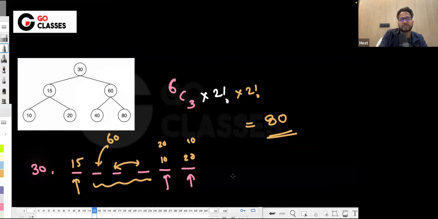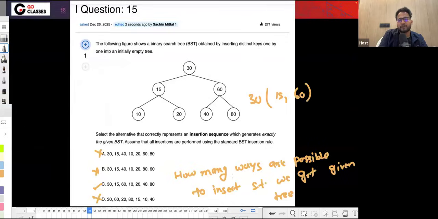Great. So this kind of variation is also possible for a simple question. There are 80 possible ways to produce this. Interesting, isn't it? Great.